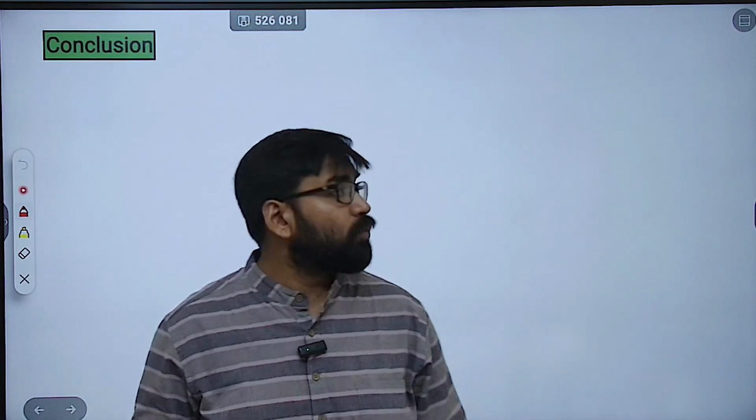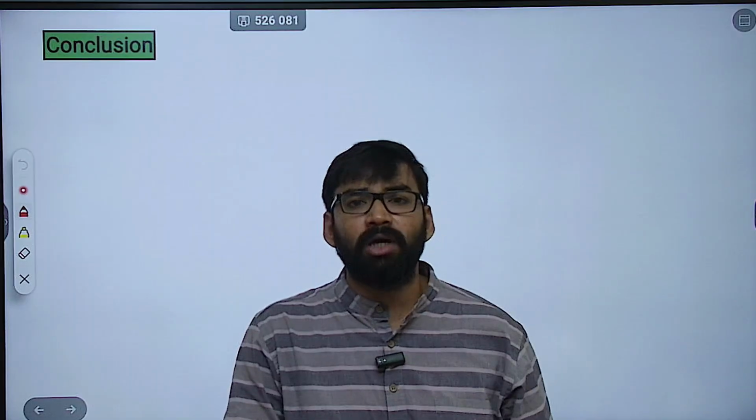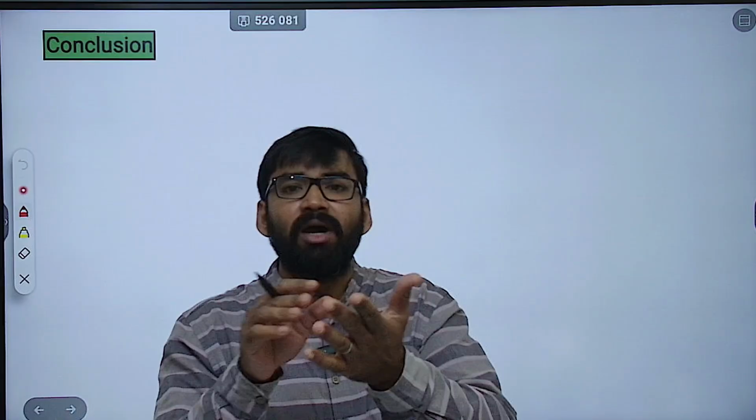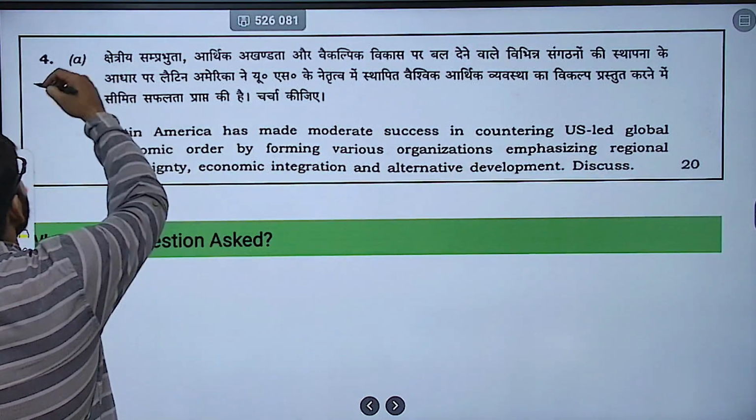Then at last you can give a wonderful conclusion in these kinds of questions. Now how are you going to conclude? That for globalization to be stable, it must be inclusive and multipolar, not hegemonic in nature. Okay, so this is how you can write the conclusion. Then the fourth part.